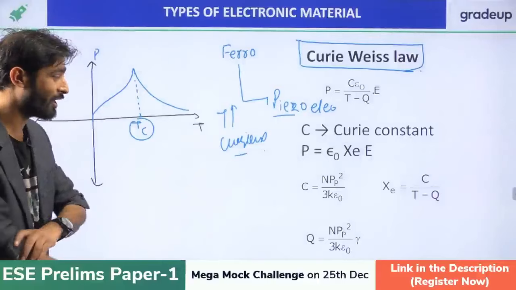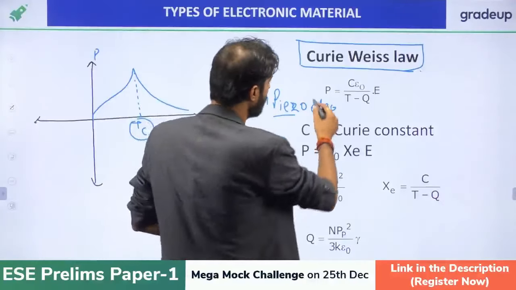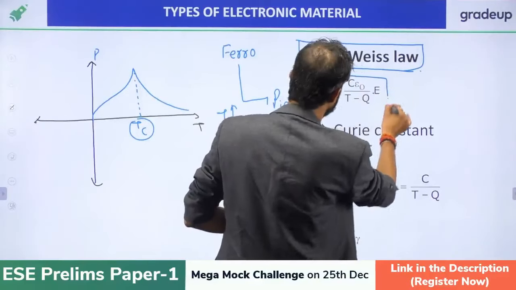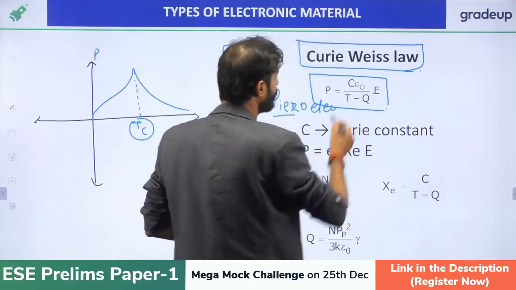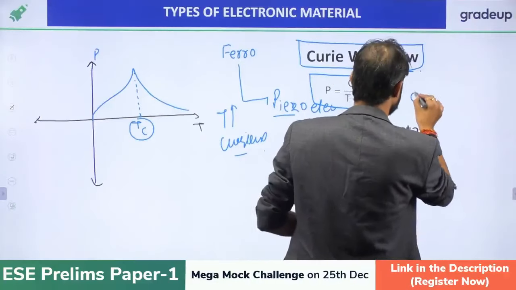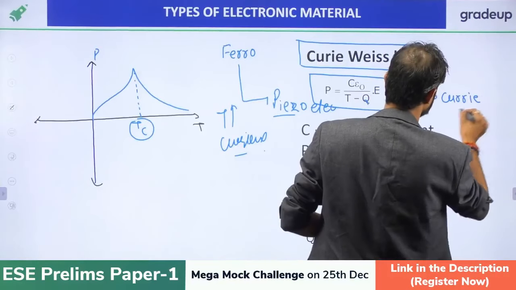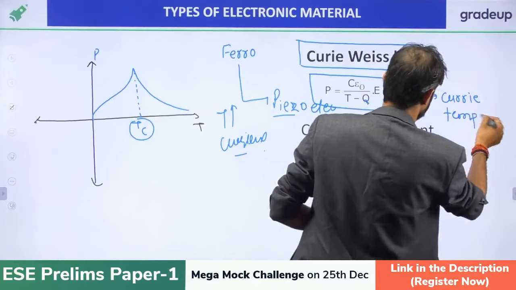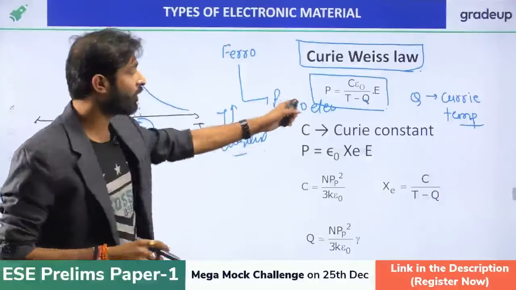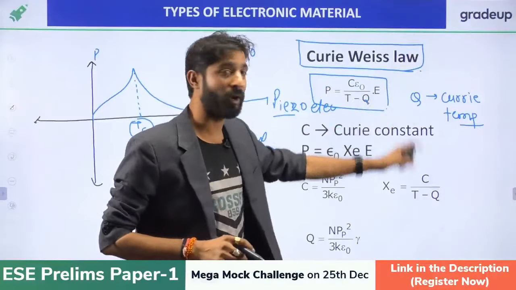Curie-Weiss law. That is used for finding out the temperature. Just remember the polarization is related to this: P equals C epsilon naught upon T minus theta, where theta is the Curie temperature. So the polarization and electric field are related by the Curie temperature also by this formula.